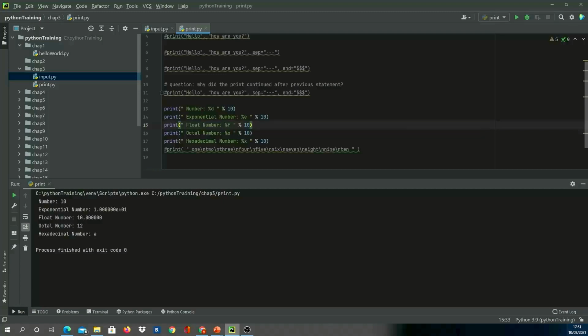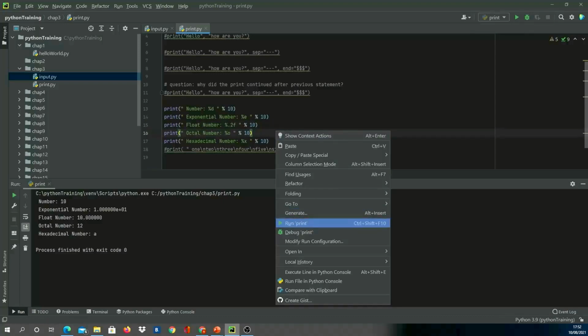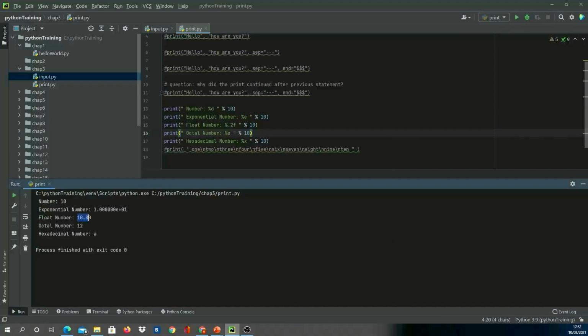So in decimal format, the syntax is we give %d, followed by for exponential %e and float %f and octal is %o and hexadecimal is %x, and you can see the values here. Now you can see for float number it has given 6 decimal points here, that is by default. So if I want just 2 decimal, I would say %.2f. Save this and let me show you this example, and you can see only 2 decimal is shown.